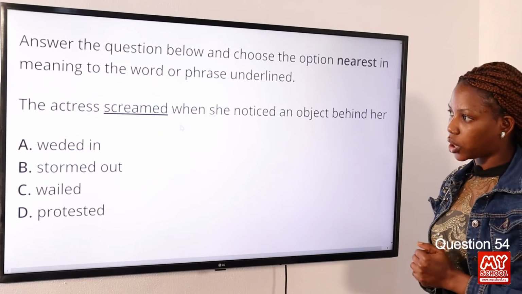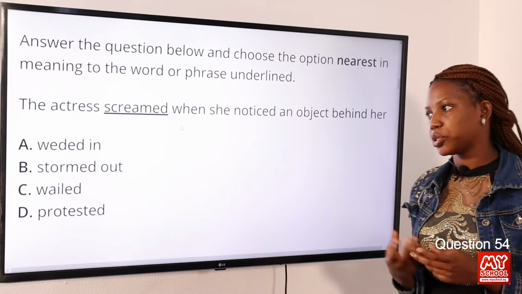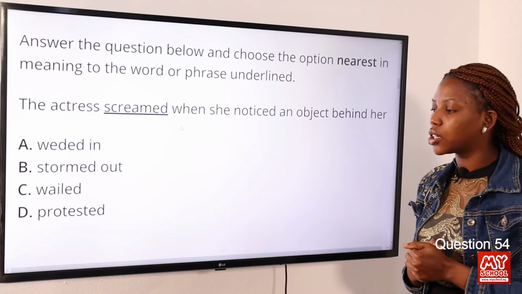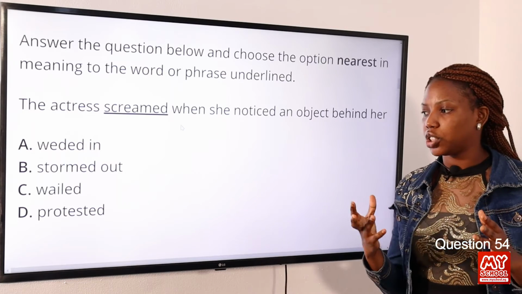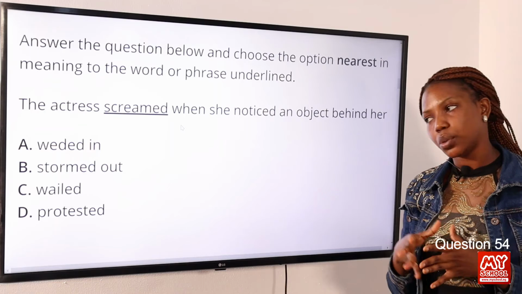Question 54. The actress screamed when she noticed an object behind her. Option A, waded in. Option B, stormed out. Option C, wailed. Option D, protested. The answer to this question is option C, wailed.